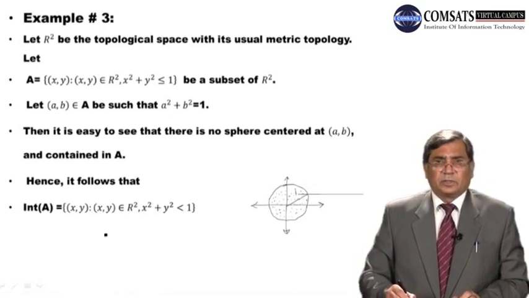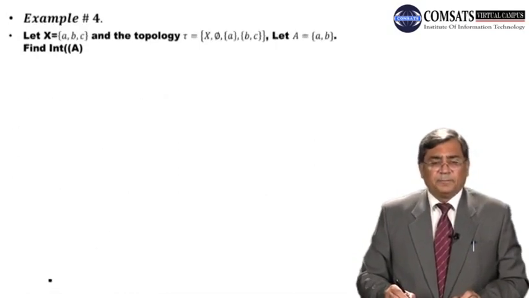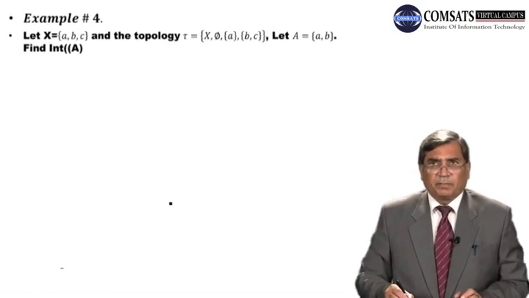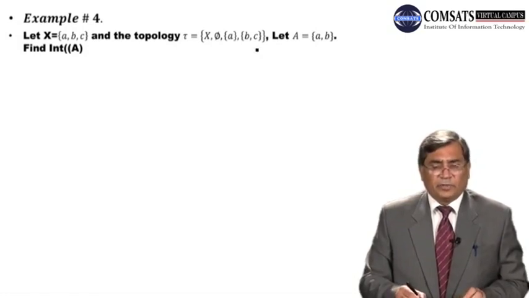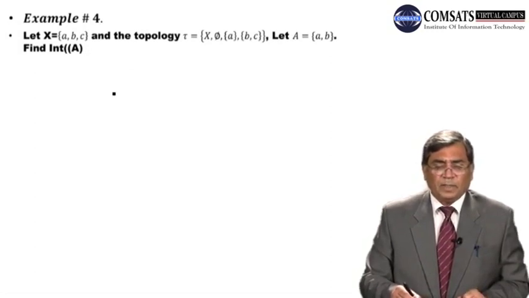Dear students, let's consider another example. It is a simple example. It is with the finite set. Let X is equal to {A, B, C} and the topology tau on X is the collection {phi, {A}, {B, C}, X}, and A = {A, B} is a subset of X. Then we have to find the interior of A, right? We have to find the interior of A.